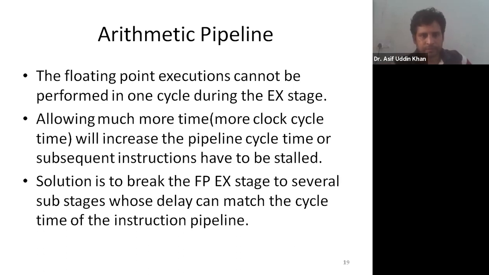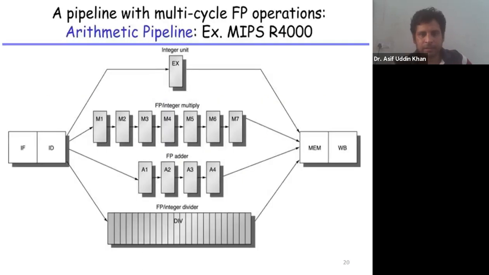So you can see here in this diagram, the IF stage. This is the example of a MIPS R4000 processor. This processor uses arithmetic pipelining, right? So here you can see the stages. The IF stage is here, then the ID stage. And then this EX stage you can see for different instructions.